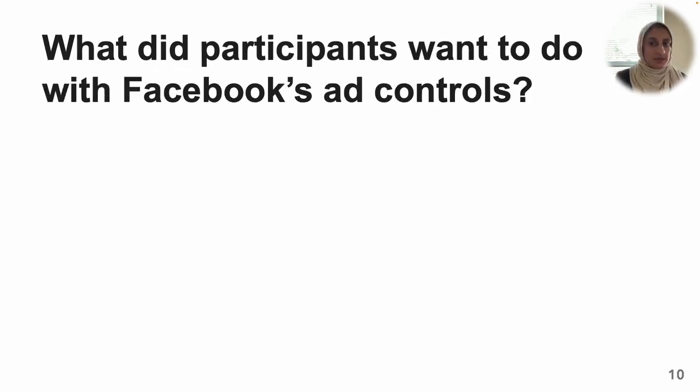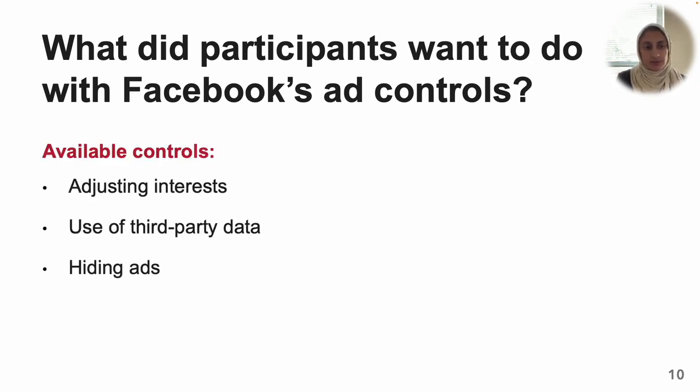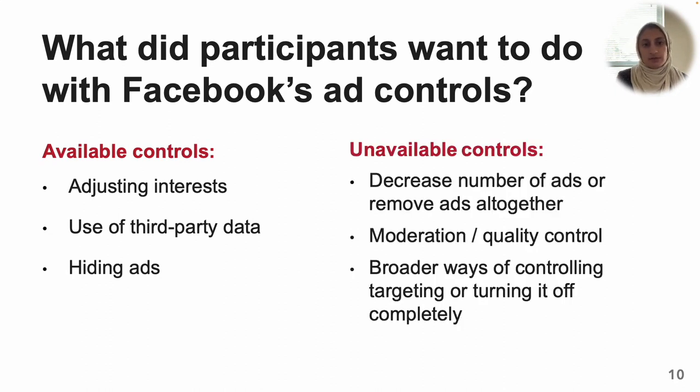We asked participants to describe anything they wanted to control or change related to advertising on Facebook, but hadn't yet figured out how to do. Some of the things they described were actual available controls, such as being able to adjust interests used to target them, the use of third-party data, and being able to hide specific ads. Other things they described weren't available controls, such as being able to decrease the number of ads or remove ads altogether, controls related to moderation or quality of the ads that were displayed, and other broader ways of controlling targeting completely.